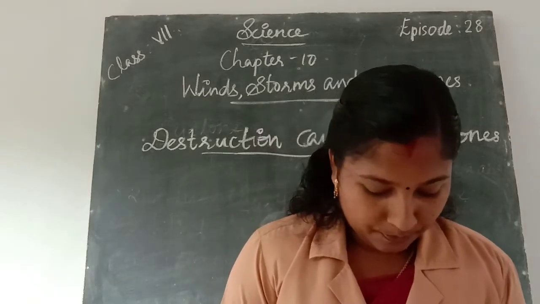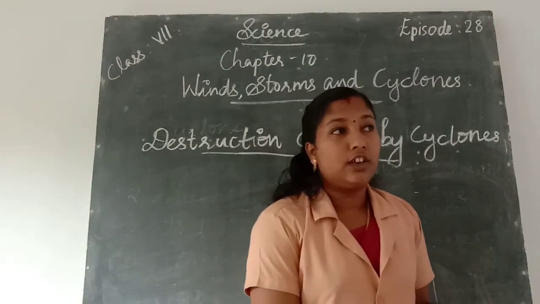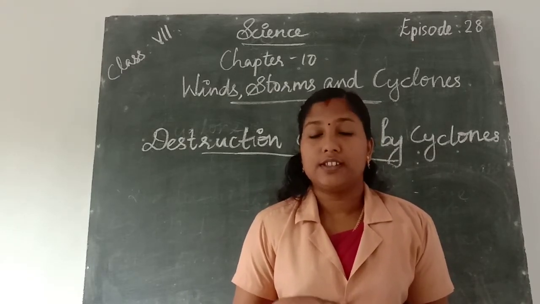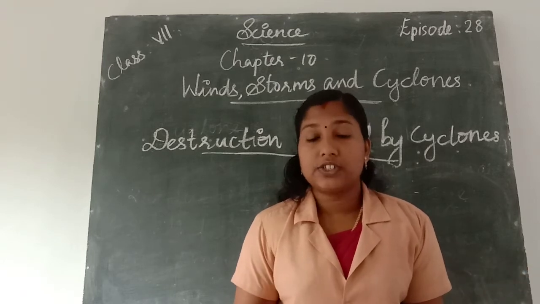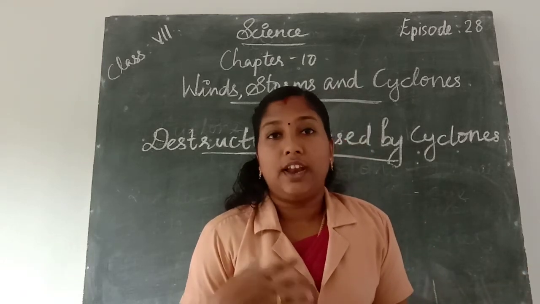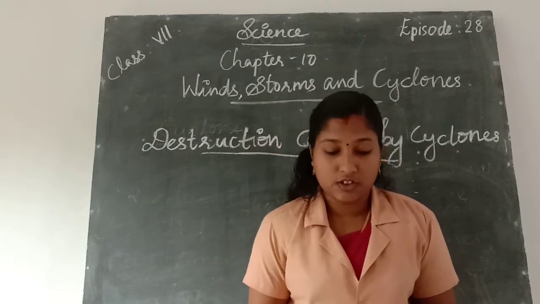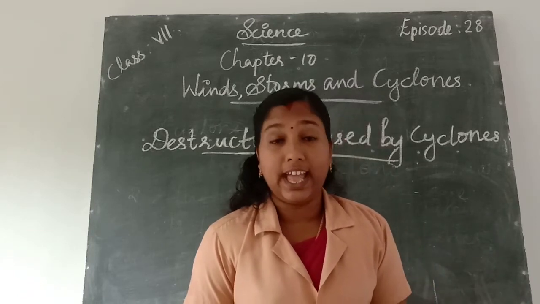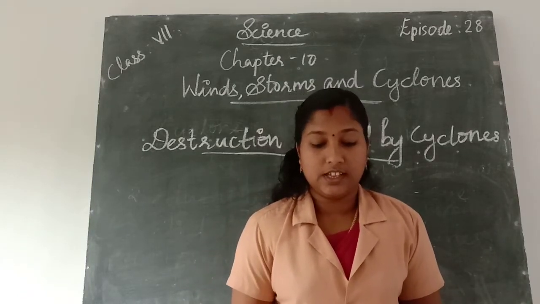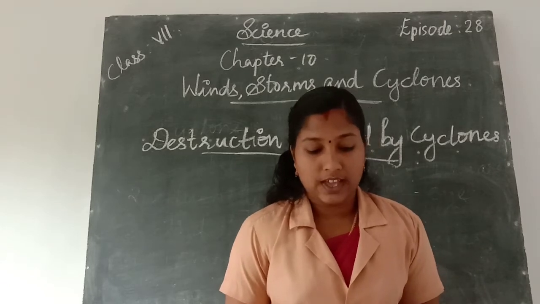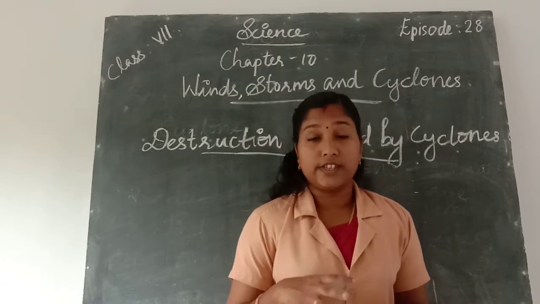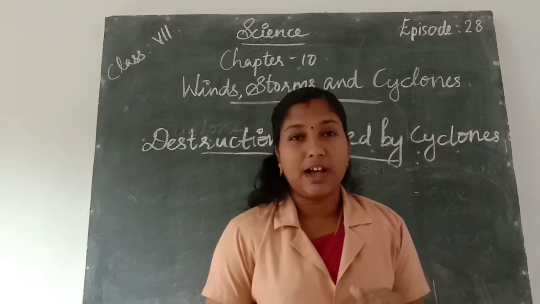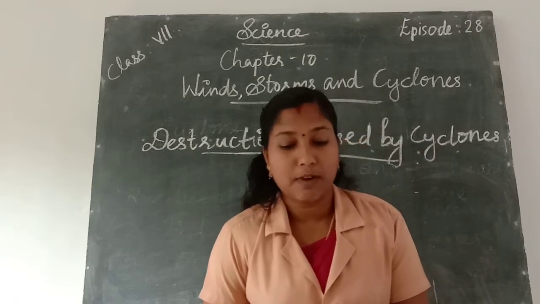Then next one, due to the cyclone, we know there is continuous rain, and the rain cannot be stopped. Due to the continuous rain, floods occur, and high speed winds accompanying a cyclone can damage houses, telephones, other communication systems, trees, etc., and also cause tremendous loss of life and property. These are the destructions caused by cyclones.